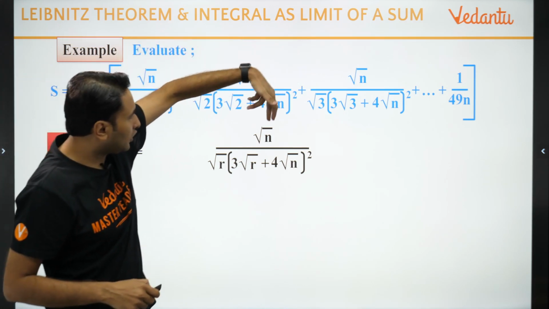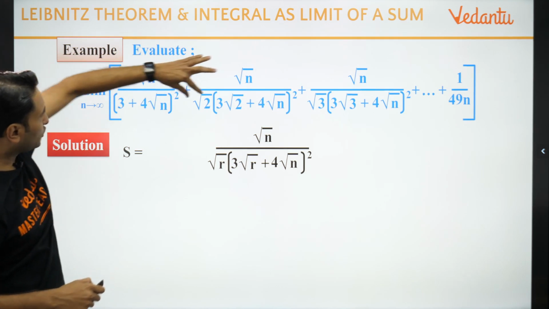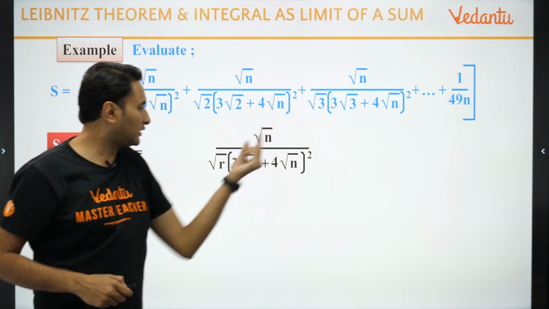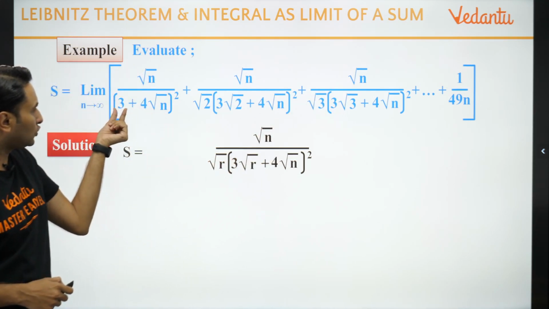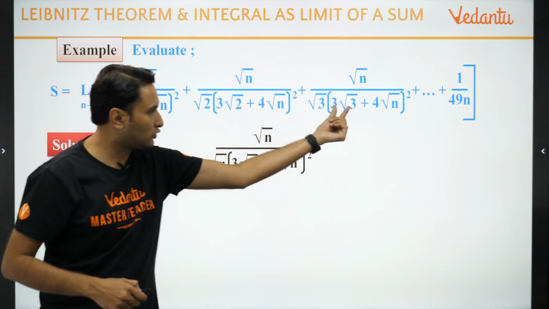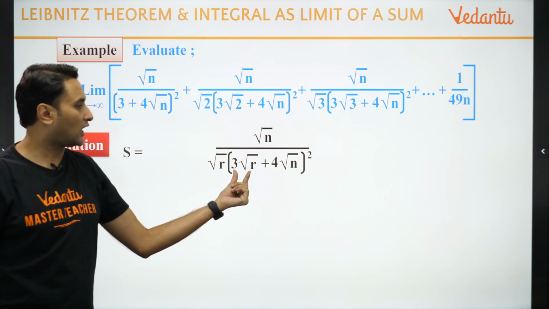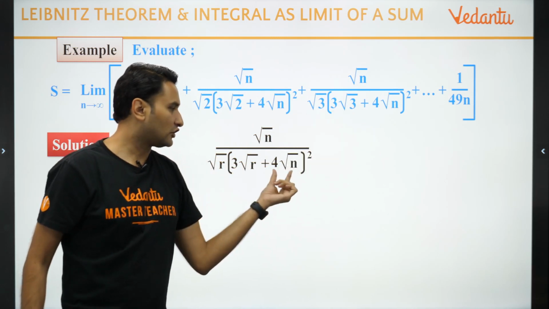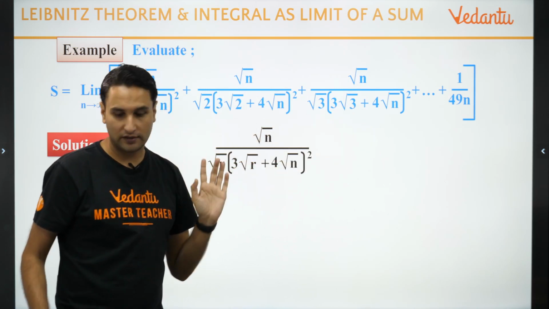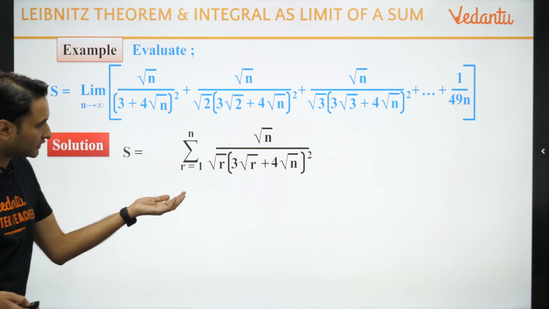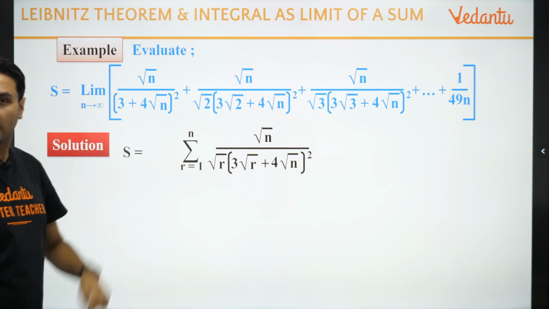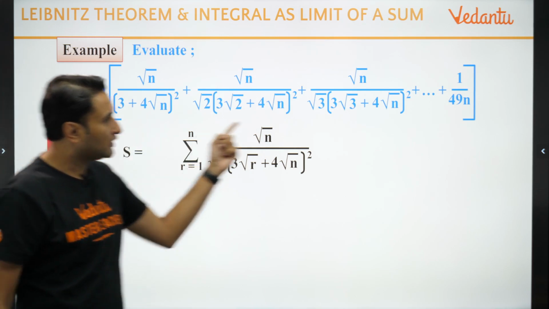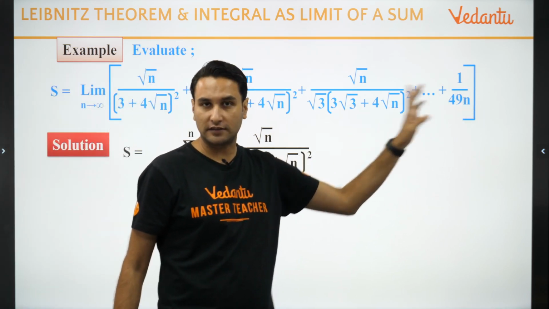So numerator is always root n. Outside the bracket is root 1, root 2, root 3. So rth term it will be root r. Then 3 root 1, 3 root 2, 3 root 3. Rth term it is 3 root r. 4 root n, 4 root n, 4 root n. It does not change. So it becomes 4 root n ka square, right? Then you put a sigma on it, from r varies from 1 se leke n. When r is equal to 1, this is the first term. When r is equal to n, this is the last term.